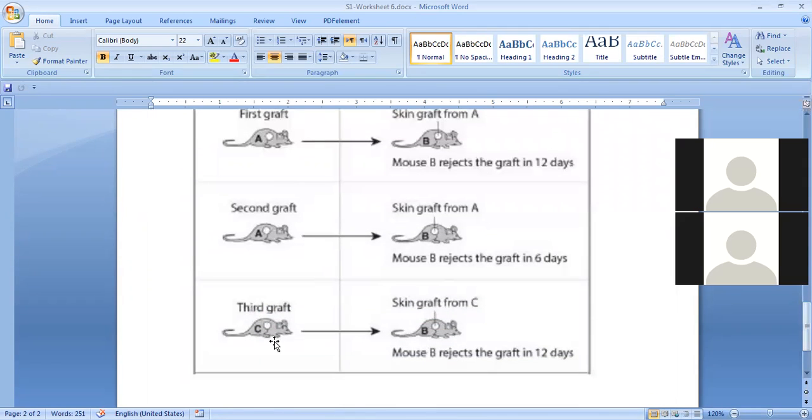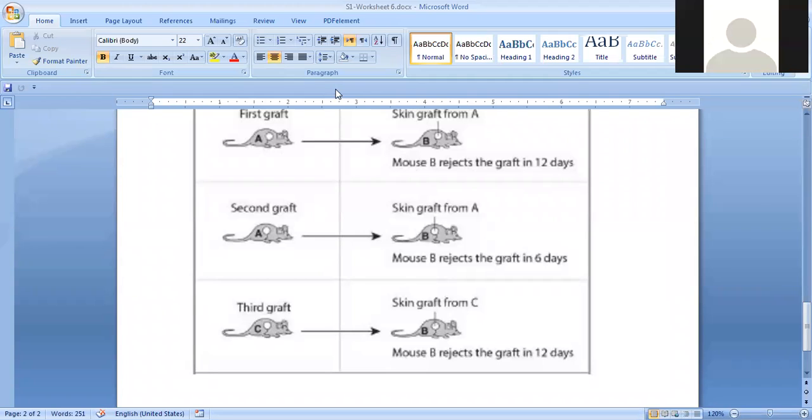Third graft, a skin graft from C. So can we call this graft from C to B? Here, the first graft from A to B, the second graft from A to B. This is primary, this is secondary. Can we call this tertiary, for example? Or is this another graft? What do you think?